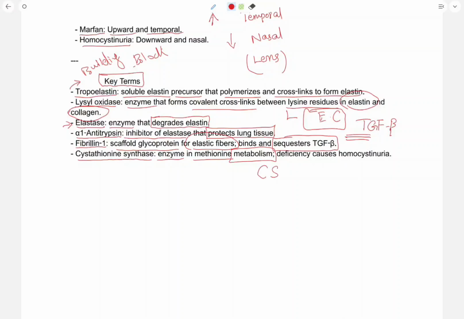Deficiency of cystathionine synthase causes homocystinuria.